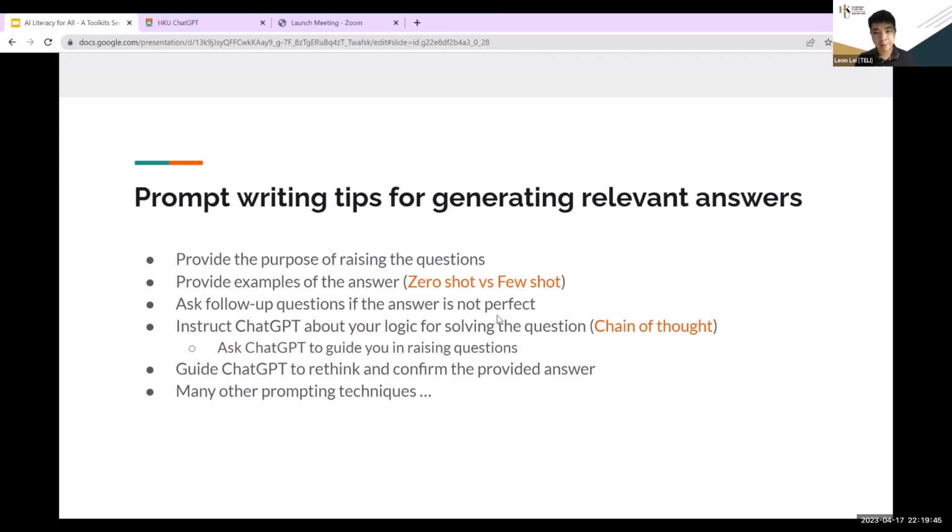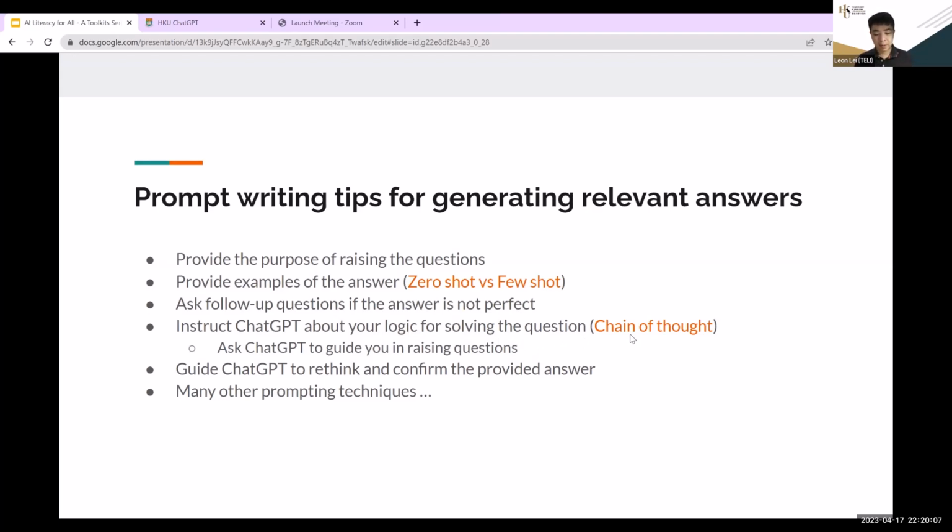You want to have a better answer. You can ask follow-up questions, let the system refine the answer. And you can also instruct the system, tell the system the logic for solving the question. So in technical terms, that is chain of thought.